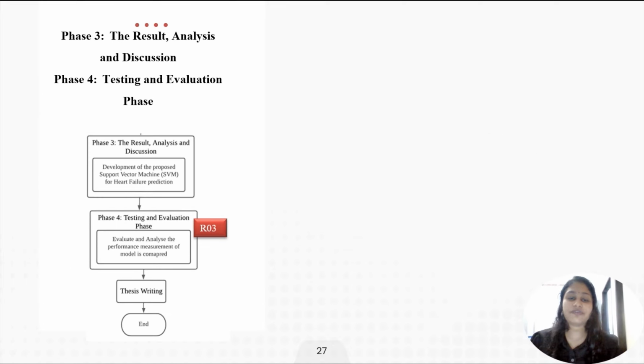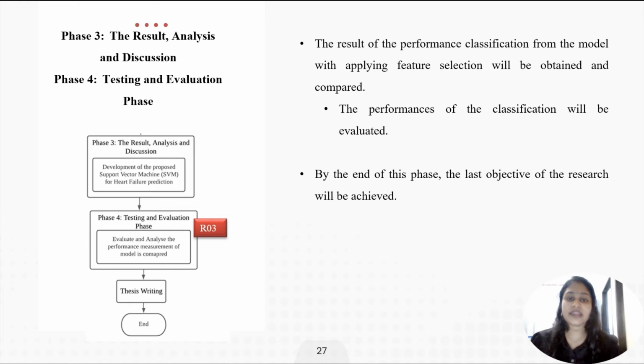Now we will look into phase 3 and phase 4, which are the result analysis and discussion phase and the testing and evaluation phase. The dataset will be divided into 2 groups, which are training dataset and testing dataset, where the data will be divided into 70% and 30% for all the dataset instances, where 70% is for training and 30% is for testing. The results of the classification performance from the model with feature selection applied will be obtained and compared.